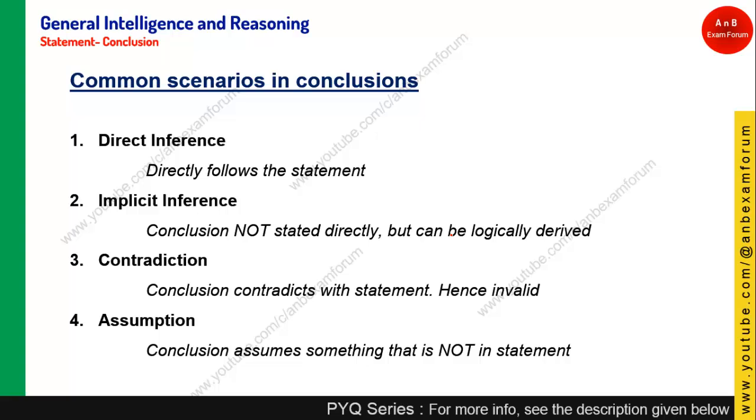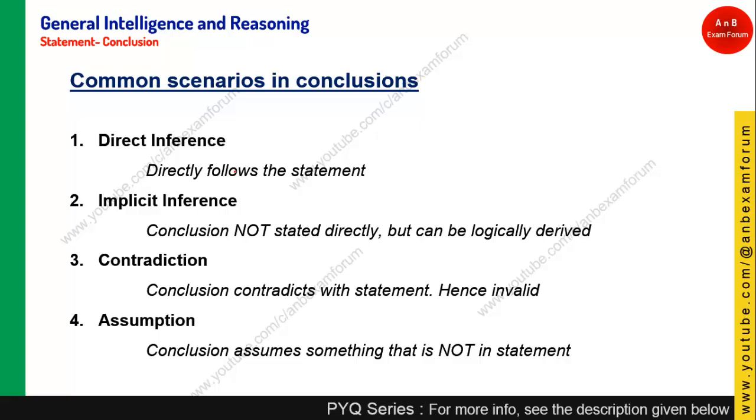Let us see the common scenarios in conclusion. The main purpose of this topic is to derive the conclusion, whether the candidate is able to derive the conclusion from the given statement. There are certain scenarios of how you are going to infer that conclusion. The first is direct inference, where the conclusion directly follows from the statement.